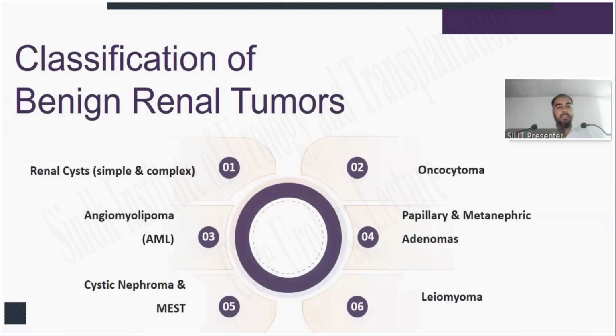Classification of benign renal tumors: number 1, renal cysts, oncocytoma, angiomyolipoma, papillary and metanephric adenoma, cystic nephroma, and MESTs, mixed epithelial and stromal tumors, leiomyoma.